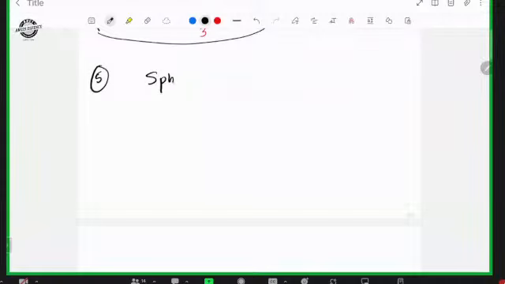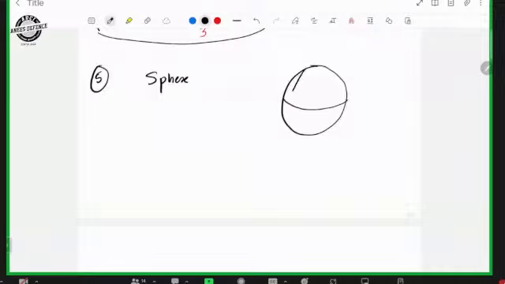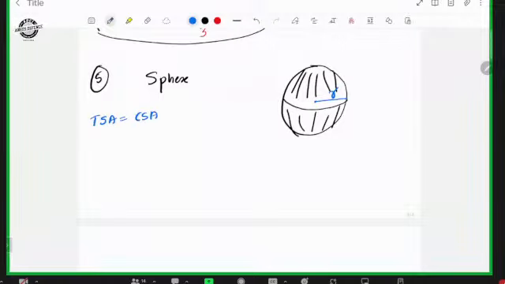Then for the fifth one, sphere. Sphere looks like a ball. We have to imagine in 3D manner. Here also one radius. It looks like Earth. Earth is a sphere. So there is radius. Here curved surface area and total surface area both are the same. For a sphere, not hemisphere, total surface area and curved surface area both are equal.